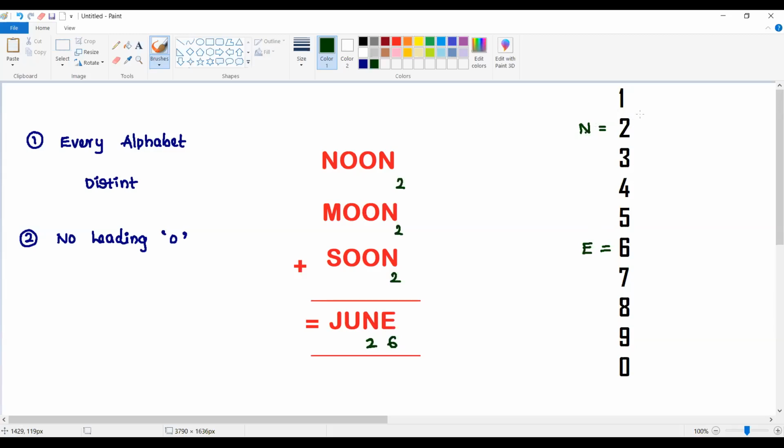If O can be 1, 1, 1, that is 3, not giving 2. If I take 3, 3, 3, that is 9, not giving 2. But if I take 4, 4, 4 here, 4 plus 4 plus 4 will be equal to 12. Already 2 is here, and 1 is a carry. So again, 4 plus 4 plus 4 is 12, and 1 is a carry, so we are getting a result which is equal to 13. That means I came to know that the U value is 3. So still there is no violation of the condition.